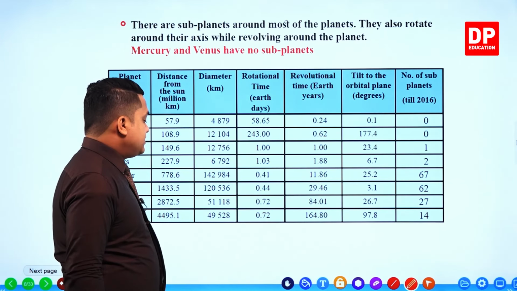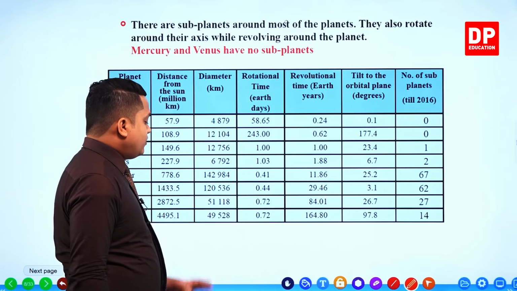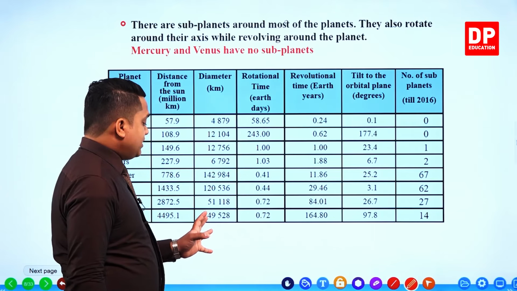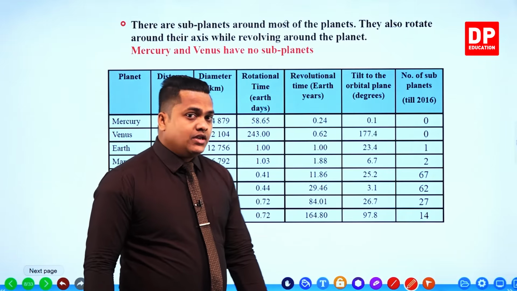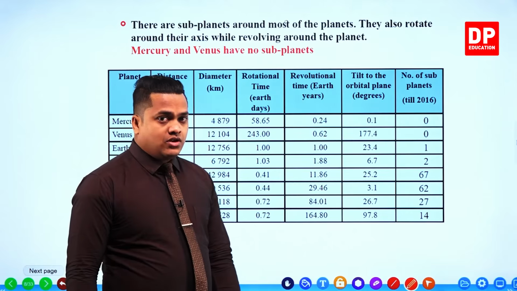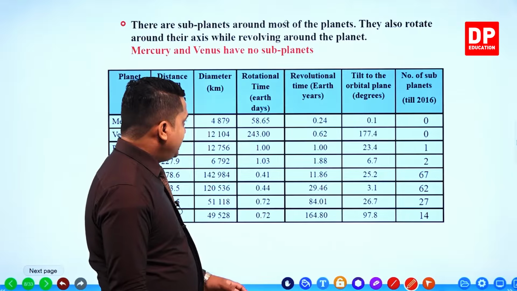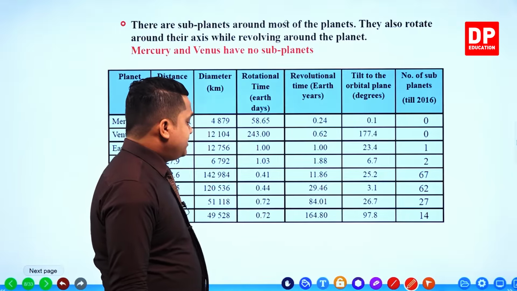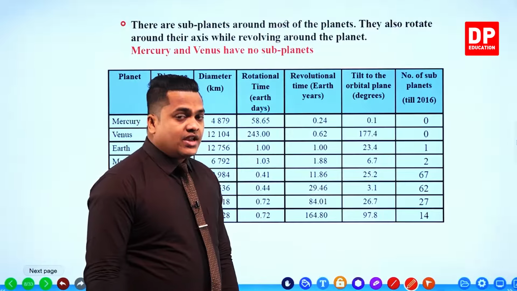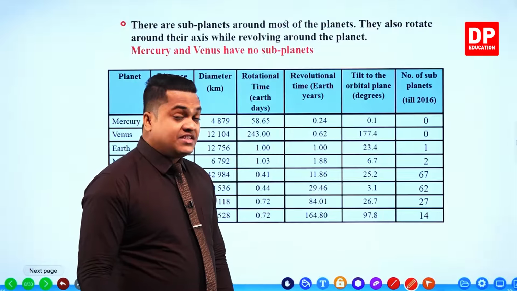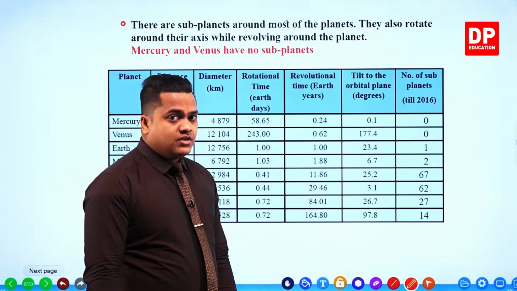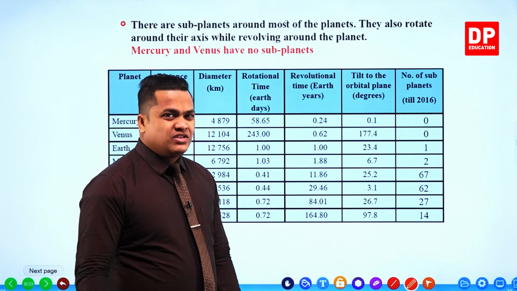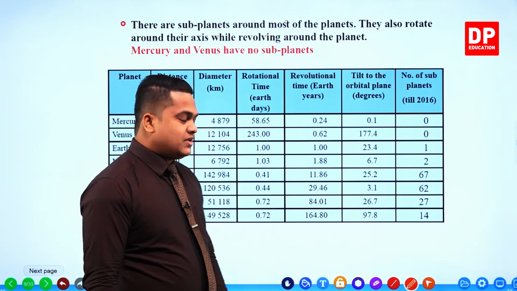Diameter in kilometers is around 50,000, 49,528 to be exact. Then the rotational time is around 0.72 days, less than 24 hours, my dear children. In days, 0.72 means less than 24 hours.